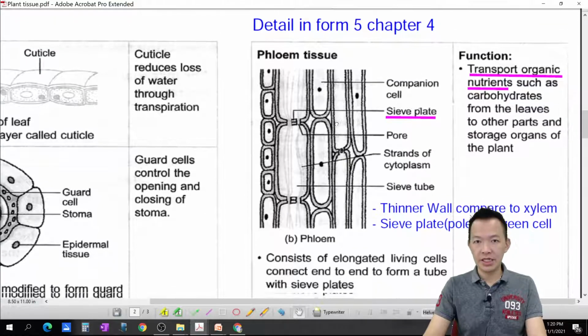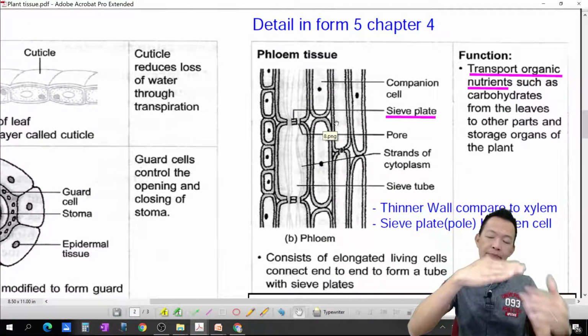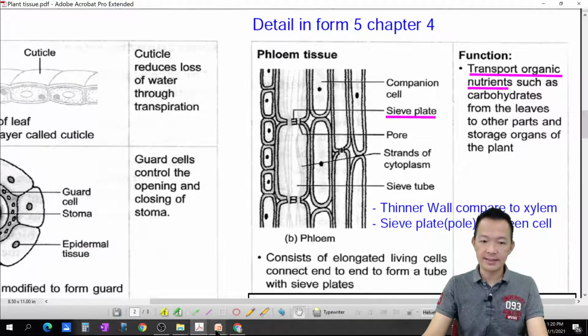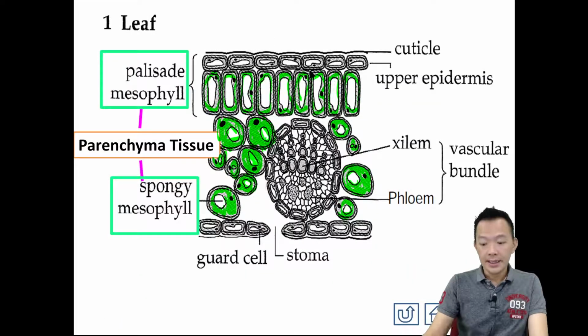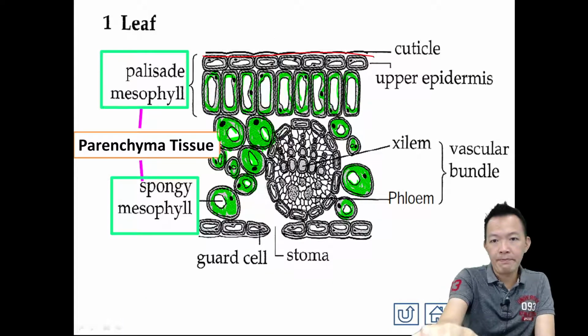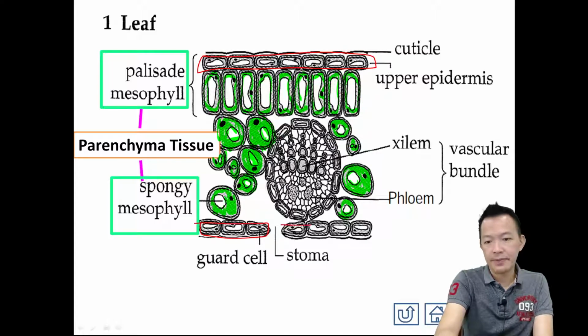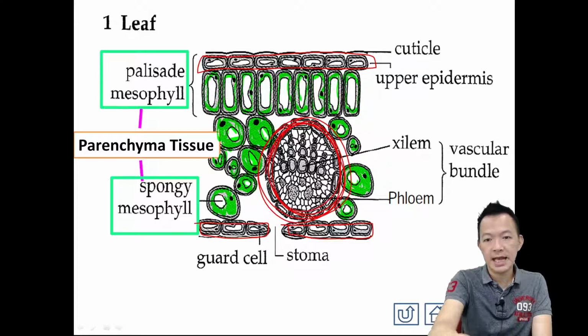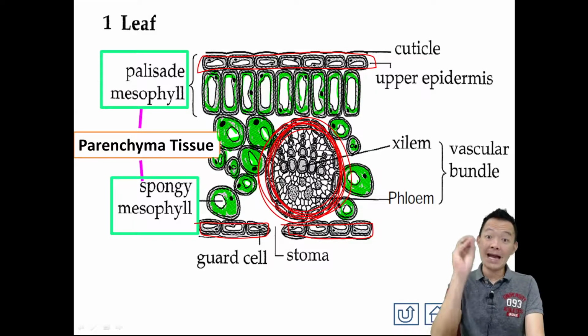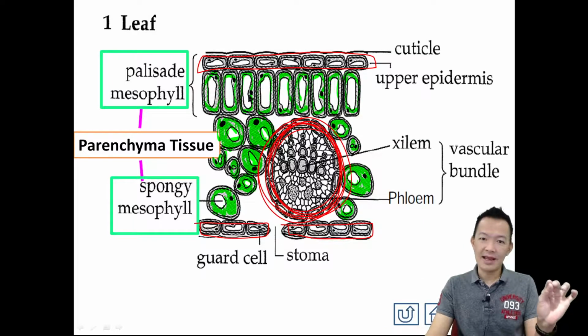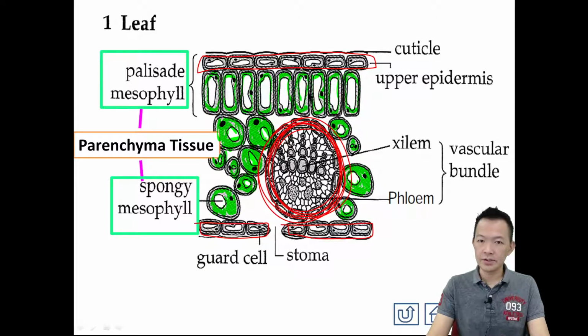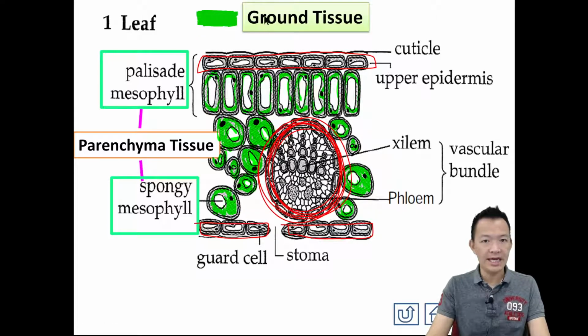So this is what we call vascular tissue. So epidermal tissue, 外层组织. These are the example. Vascular tissue, xylem and phloem tissue, and others that fill the space between the epidermal tissue and the vascular tissue, other tissue, they will be called ground tissue.